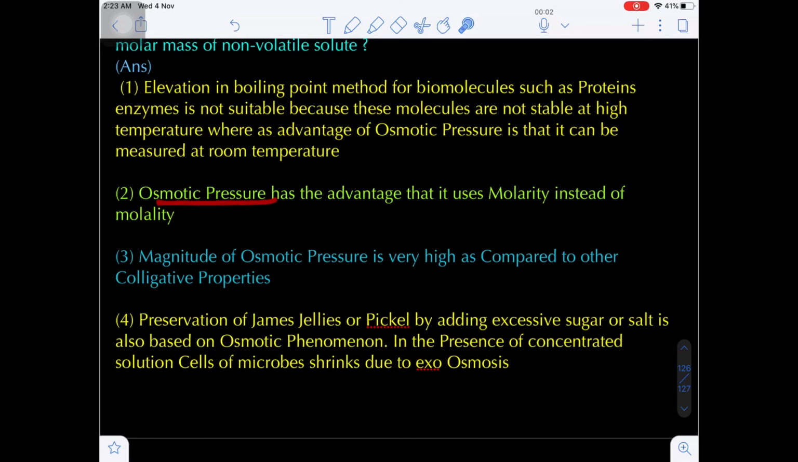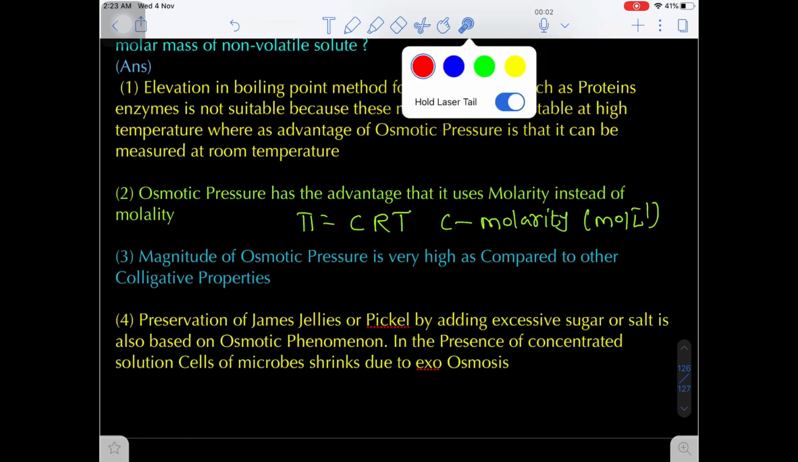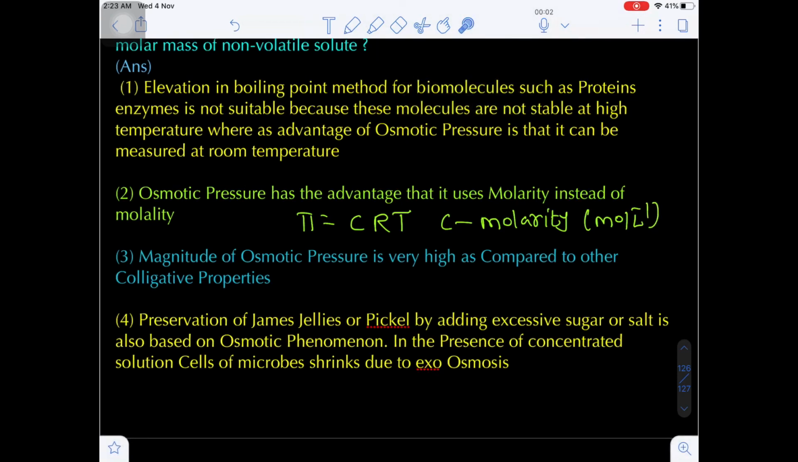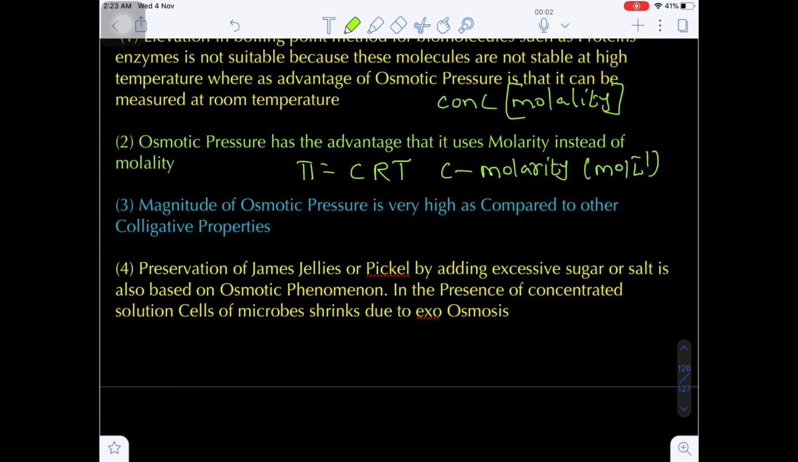The second advantage is that osmotic pressure uses molarity. In the formula of osmotic pressure, π equals CRT or CST, where C is called molarity. The unit for molarity is nothing but moles per liter. But in the other colligative properties, we use the concentration molality. Are you getting my point? So this is also the second advantage.